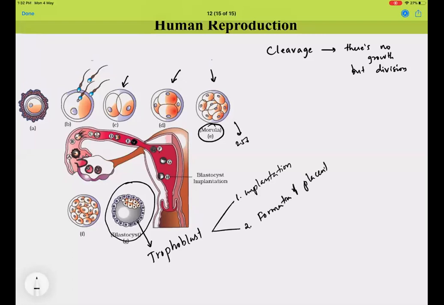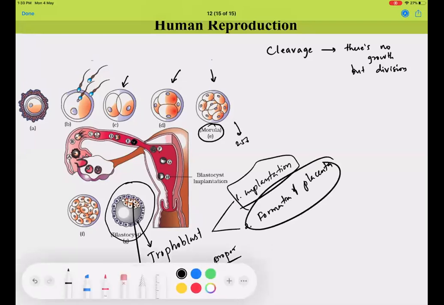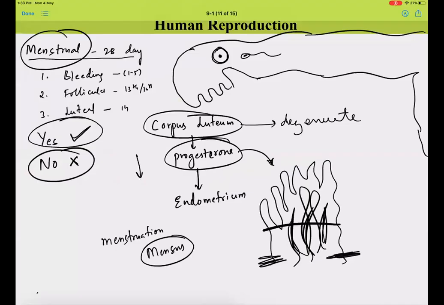So these are the things which the trophoblast is for, and this is something called the inner cell mass, which forms your embryo proper, that is the whole organism. The entire fetus develops from this inner cell mass, whereas the trophoblast cells will take care of the processes mentioned here. So talking about the implantation and other events, let us discuss that in detail here.